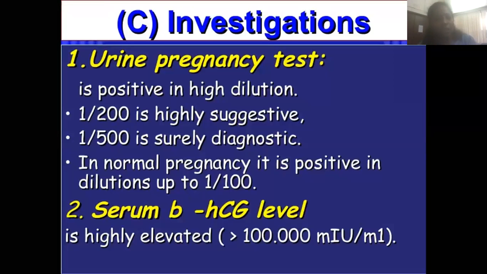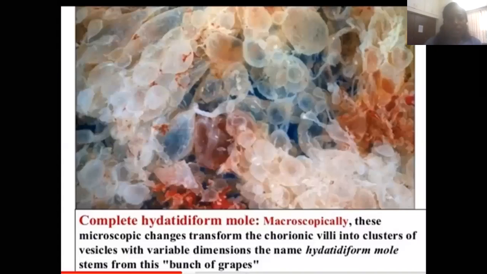For the investigation, the urine pregnancy test is positive in high dilution: 1 in 200 is highly suggestive, and 1 in 500 is surely diagnostic. In normal pregnancy, it is positive in dilution up to 1 in 100. Second, the beta HCG level is highly elevated, more than 1 lakh international mIU per ml. And this is the picture of how it looks macroscopically. The complete hydatidiform mole shows this structure.